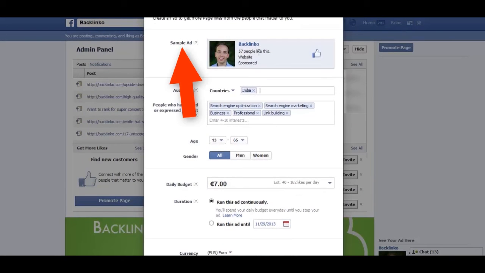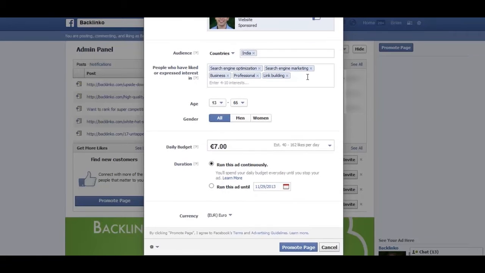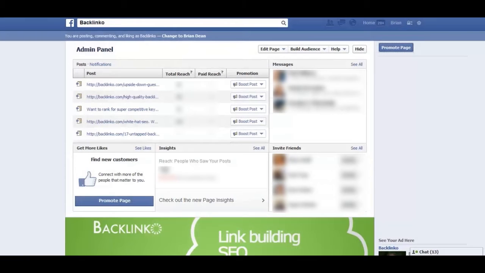So it shows you a sample ad, which you can actually customize after you make a payment, the audiences, the countries that you want, people that are interested in certain topics, age range, etc. So once you think that everything looks good to go, you click on promote page, you make a payment, and your ad runs right away. Now, this is great if you want to get likes right away, like within minutes.